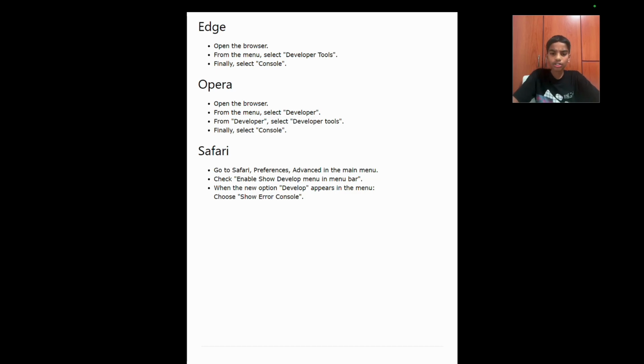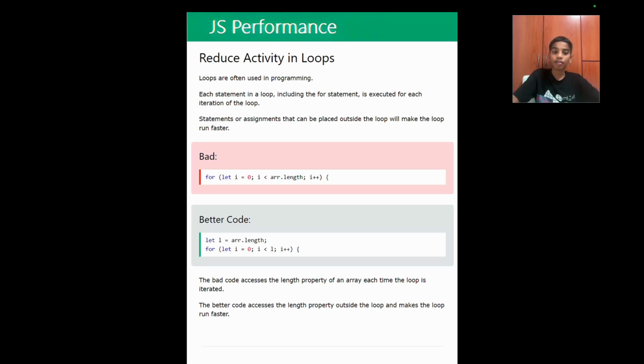So now let's go to our second chapter, which is JavaScript performance. Reduce the activity in loops. Loops are often used in programming.